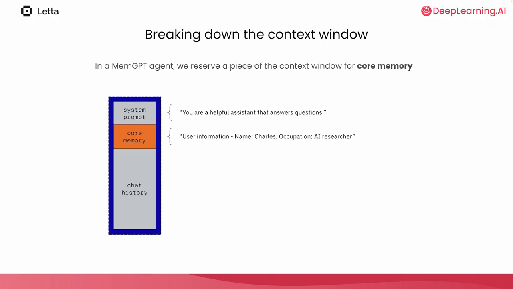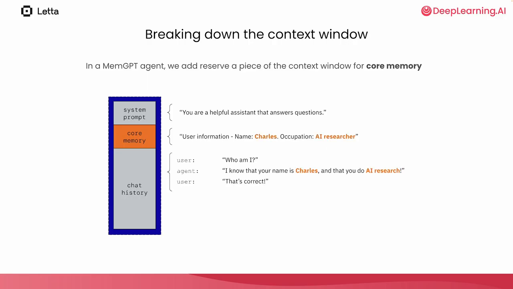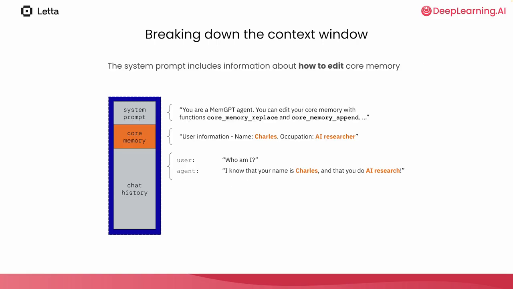In MemGPT, we create a special section of the context window that we call core memory. Core memory is used to store important information about the user to personalize the agent. Think about how your conversations with your friends are different from your conversations with strangers. This is because you know information about your friends that conditions or personalizes the conversation. In MemGPT, the system prompt also includes information about how to edit the core memory. So a MemGPT agent will see both a special reserved section of the context for long-term memory, as well as understand that it has the power to edit this memory if it sees fit.